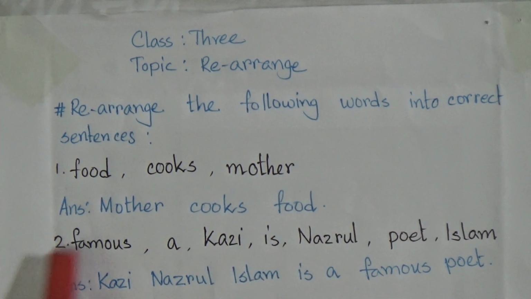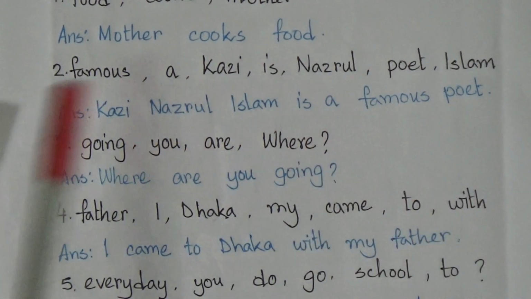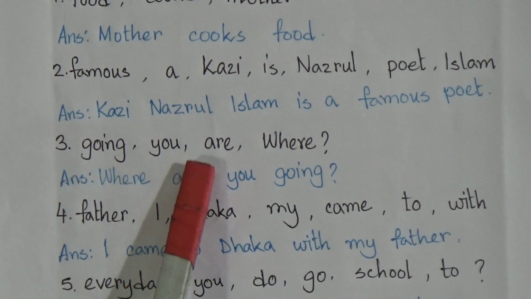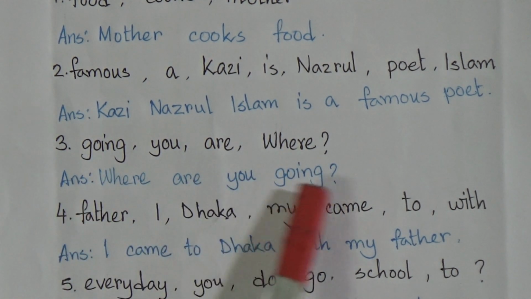Number 2, famous Qazi is Nazrul poet Islam. So what will be the answer? Qazi Nazrul Islam is a famous poet. Number 3, going you are where? The answer will be: Where are you going?